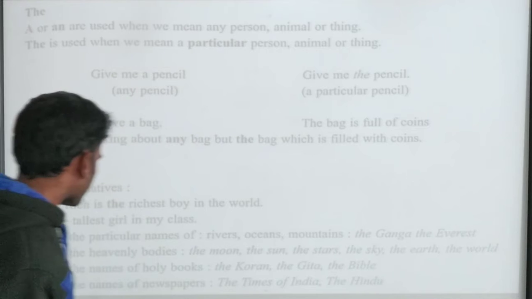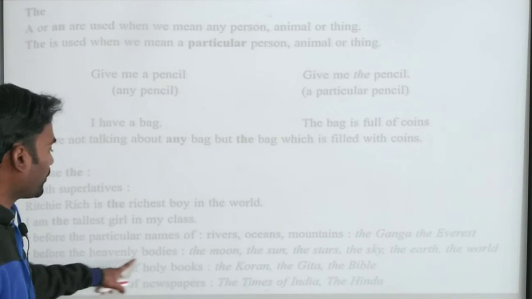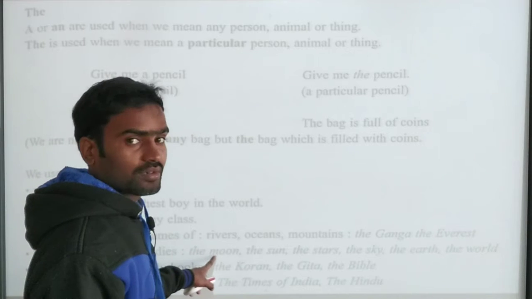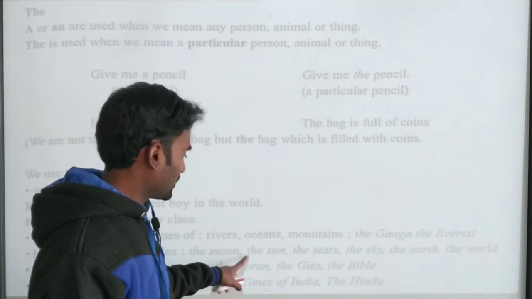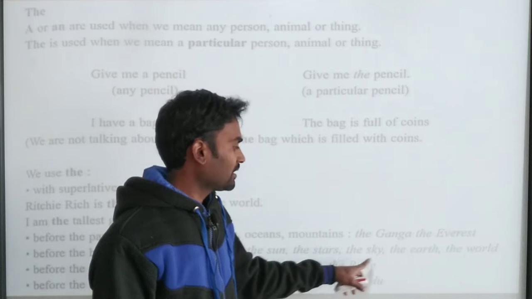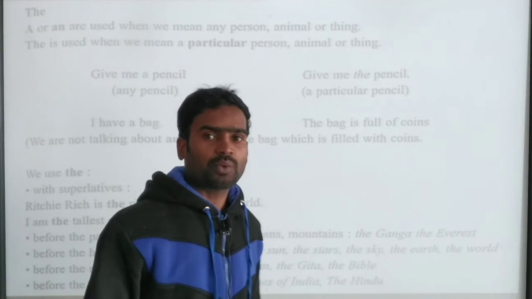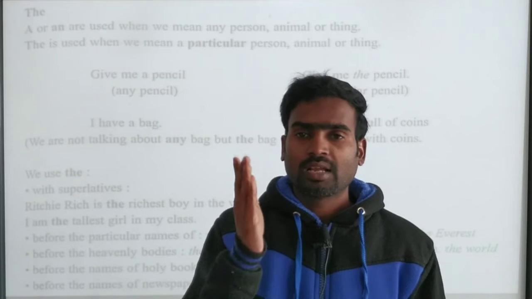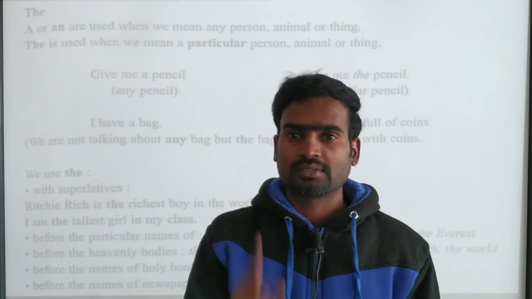And next, before the heavenly bodies: the moon, the sun, the stars, the sky, the earth, the world. We have only one, and we speak about only one particularly, so before those names we use the.